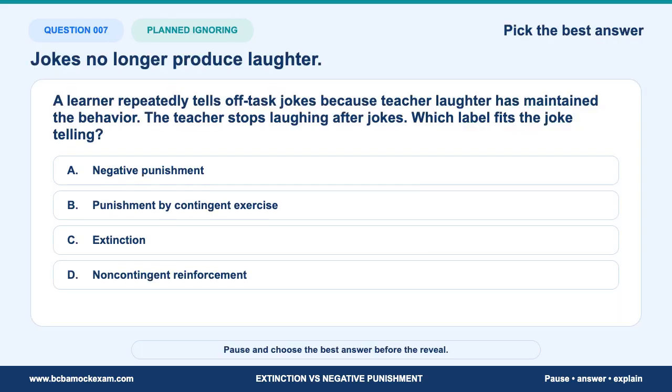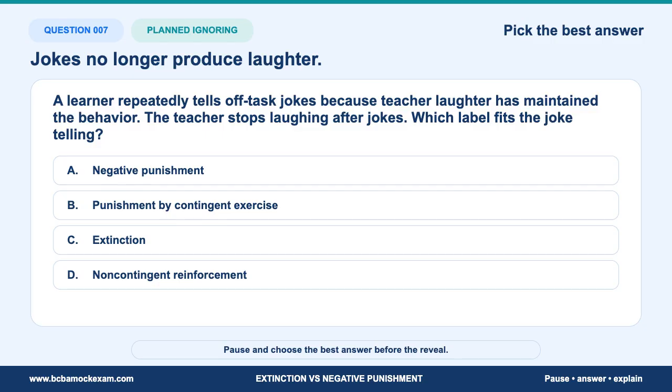Question 7. Read the stems slowly. A learner repeatedly tells off-task jokes because teacher laughter has maintained the behavior. The teacher stops laughing after jokes. Which label fits the joke telling? Do not let the word removed decide the answer by itself. Which detail in the stem controls the answer?